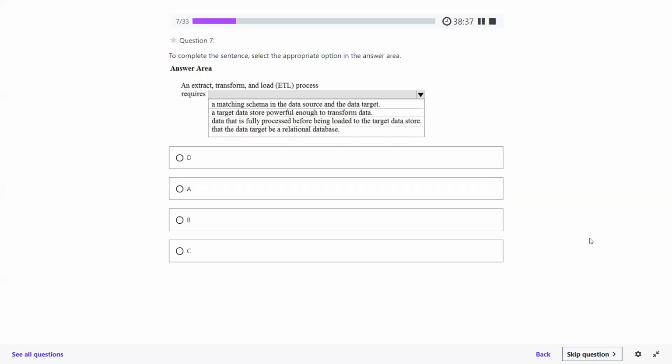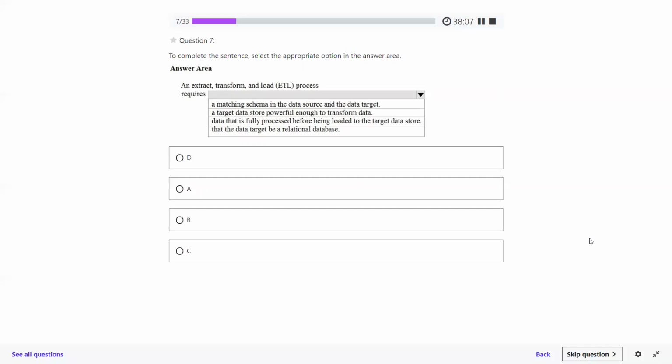To complete the sentence, select the appropriate option in the answer area. An extract, transform and load process requires a matching schema in the data source and the data target; a target data store powerful enough to transform data that is fully processed before being loaded to the target store; or that the data target must be a relational database.